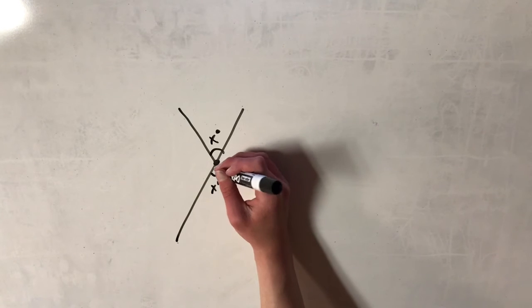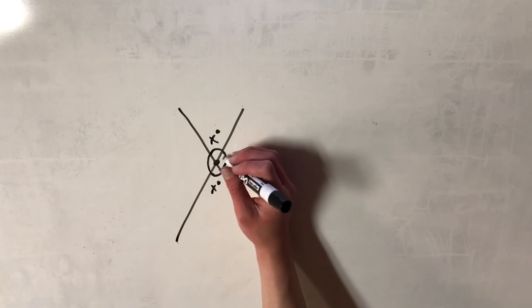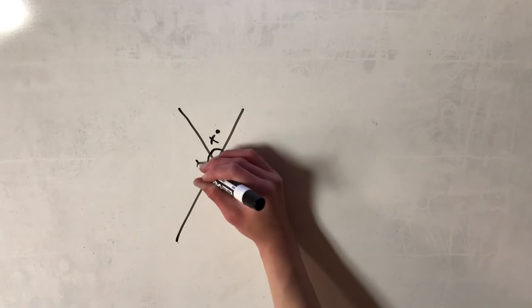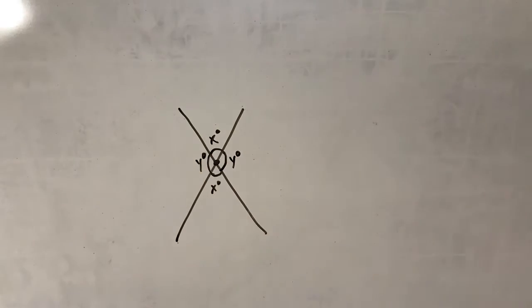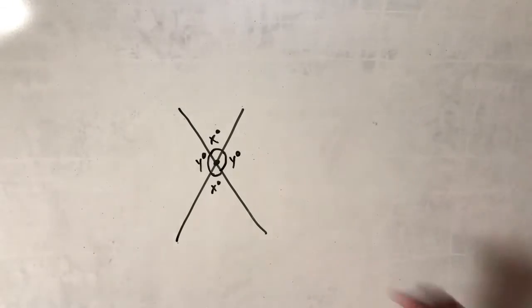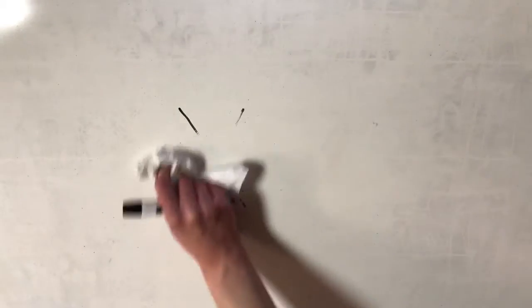Also, these 2 angles here would also be congruent. We'll just call it y degrees. So those would also be congruent. You'll notice that they all add up to 360 degrees together.